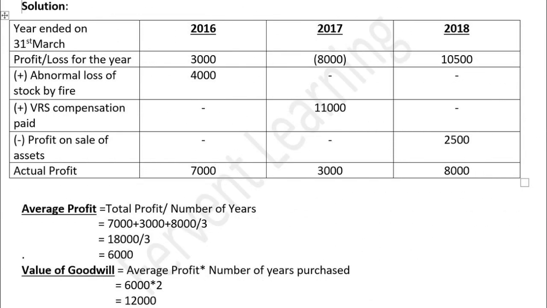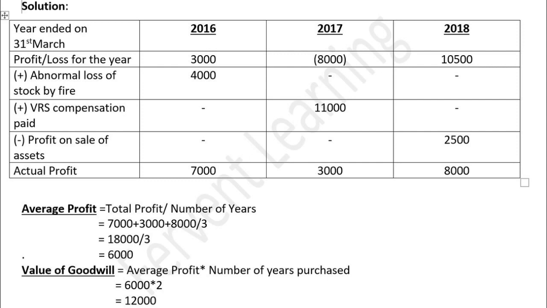Look at the solution. In year 2016, profit of rupees 3,000 includes abnormal loss of stock by fire. So we need to add it back to get the normal profit because loss by fire does not occur every year. So we will add back rupees 4,000, so we will get rupees 7,000.